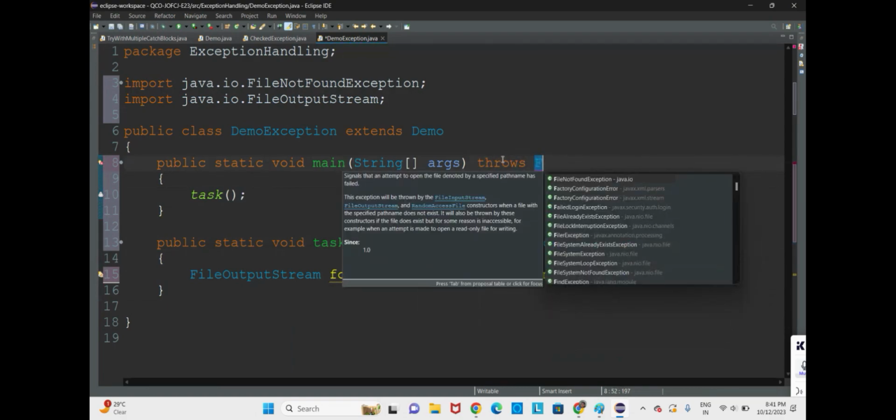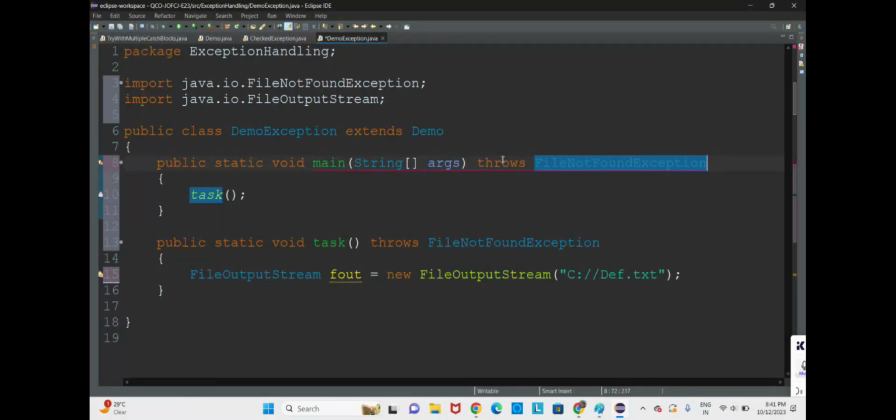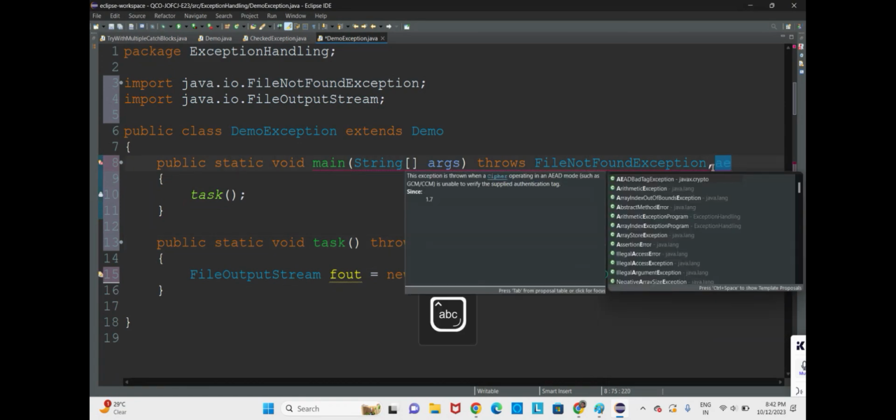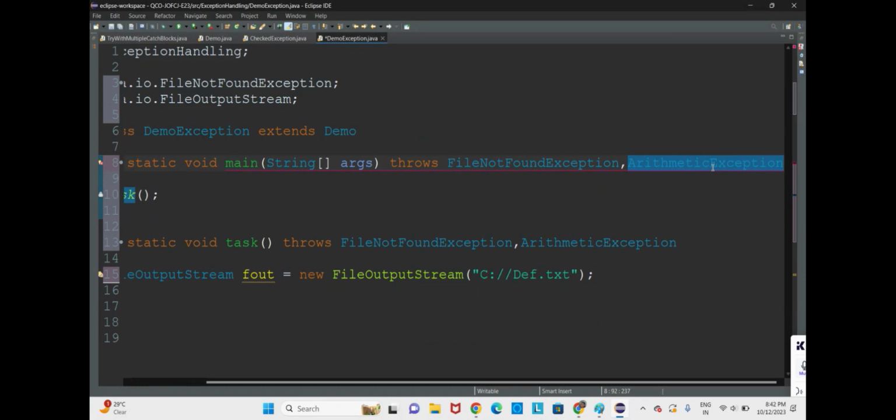So what happened here? Just now we have seen it. We shall include one more exception here. It is not compatible.